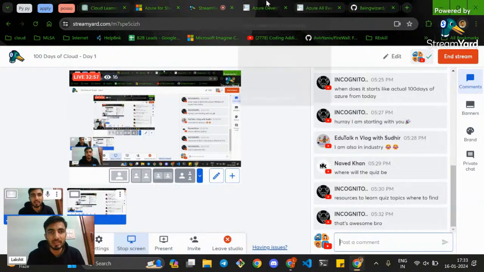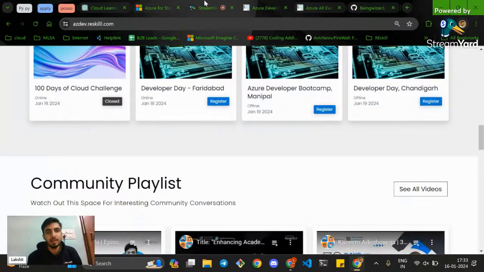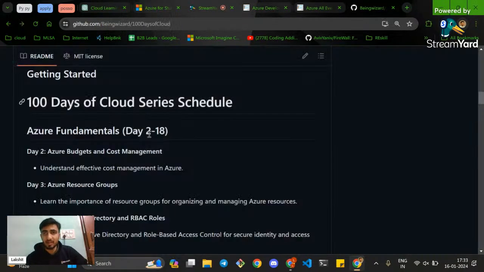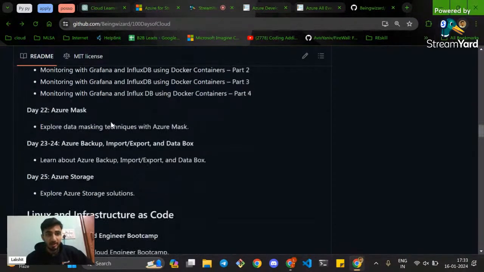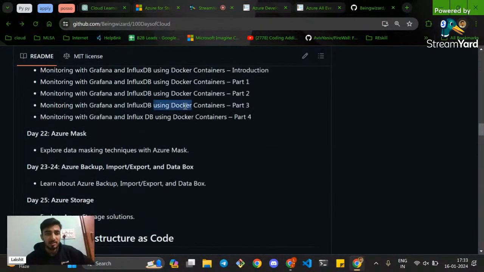And one more thing I can tell you, right? If you look at the resources that we'll be covering in Azure, we will be covering multiple services of Azure. We will be covering the monitoring part. We will be covering some topics like Grafana, Docker, InfluxDB.